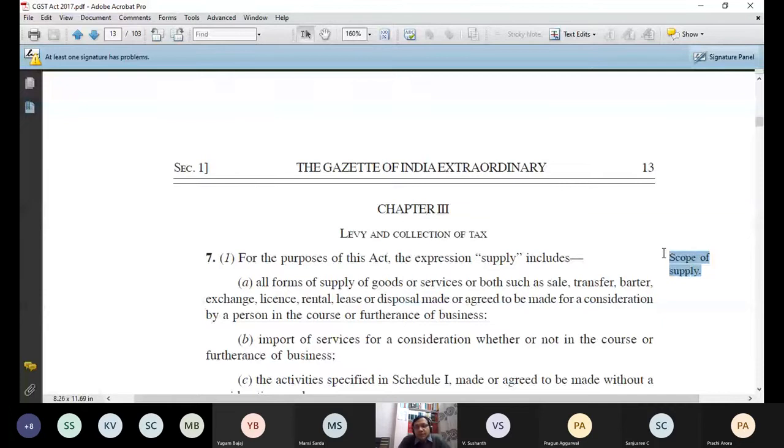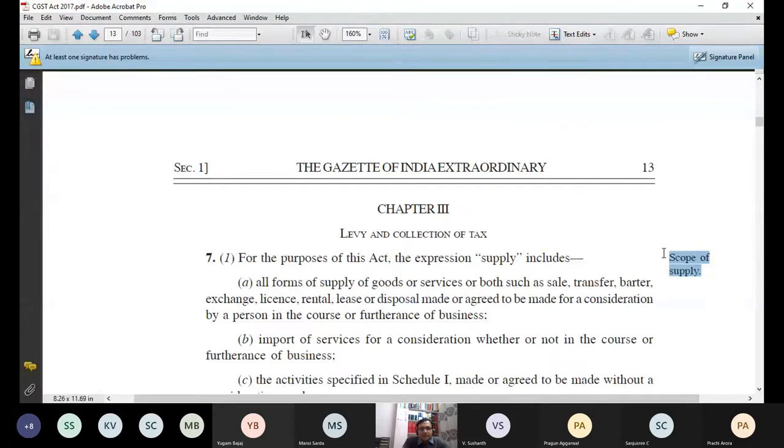It tells you the meaning of supply, because in GST, unless something is a supply, meaning a sale, there cannot be any GST. Unless you sell anything, there cannot be GST. Now, the word sell is not used in GST laws. We are using the word supply. Section 7 tells you the meaning of supply. It tells you what this supply is.